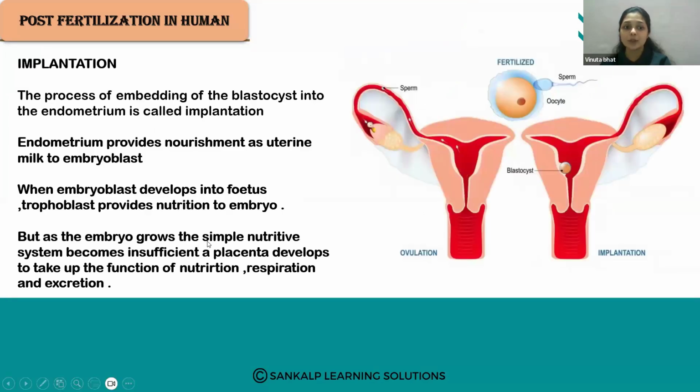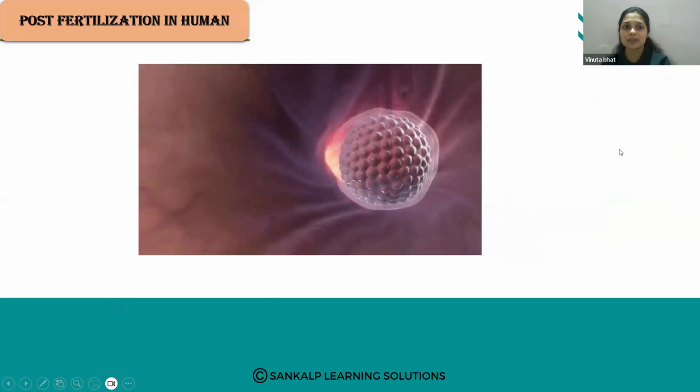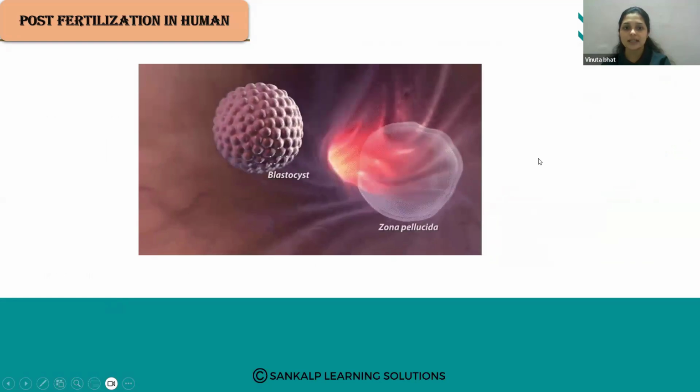But as the embryo grows, the simple nutritive system becomes insufficient, so a placenta develops. So these simple cells are not enough to provide the nutrition for the developing embryo. In the initial stage it is enough, but when the embryo develops, that is not enough for the embryo. So the special structure that develops is called the placenta. That is a very important structure that helps with nutrition, respiration and the excretion process of the embryo. Let us see the structure of the placenta. So this is the post fertilization event.